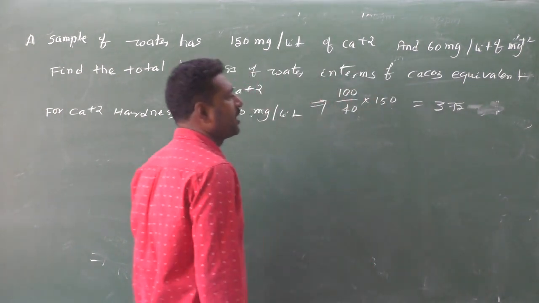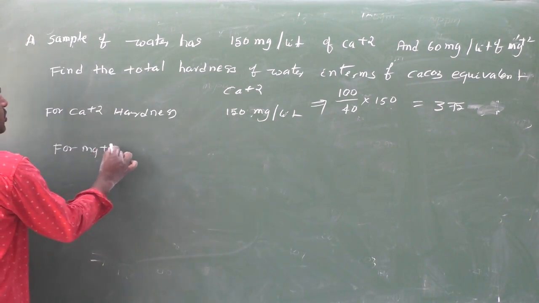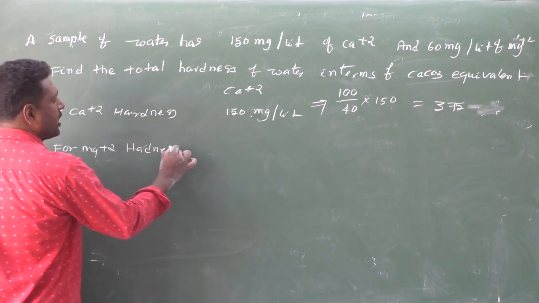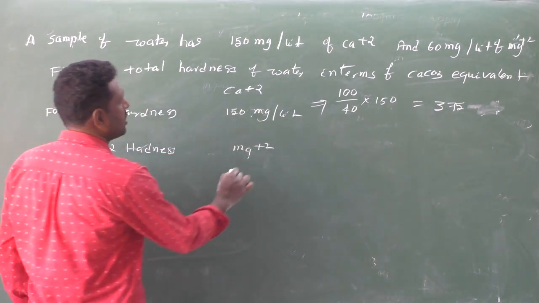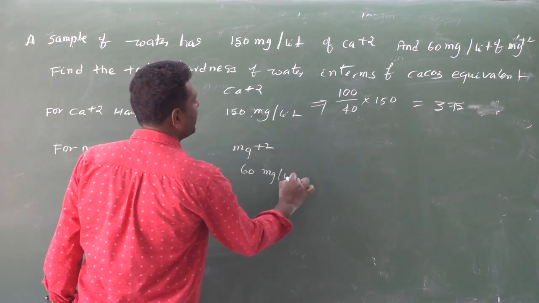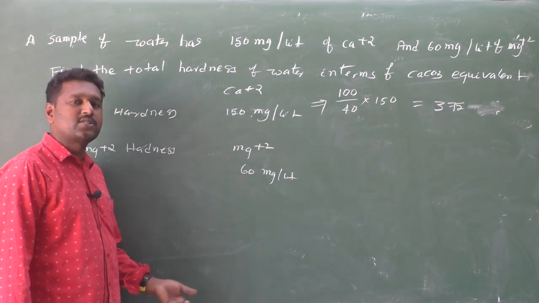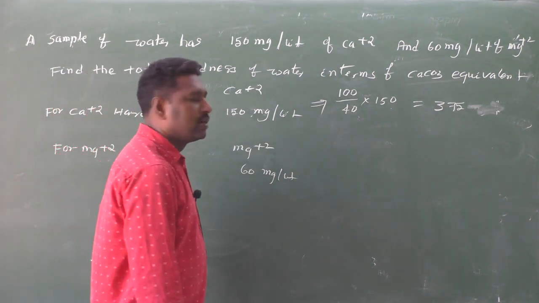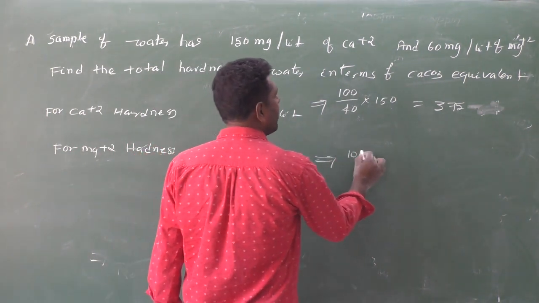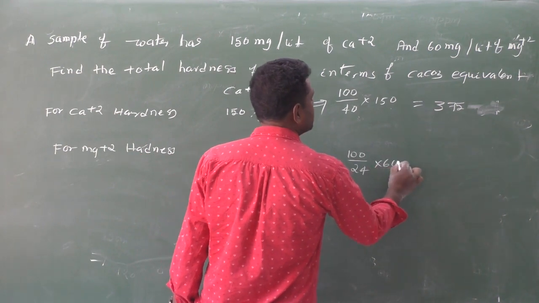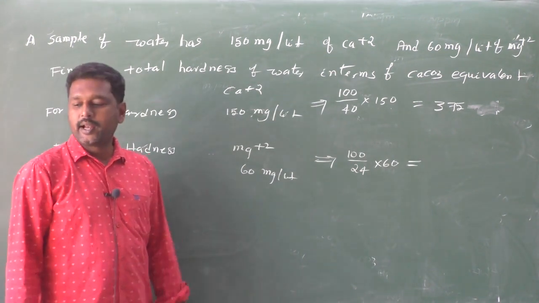This is 375. After that, for magnesium Mg+2 hardness: Mg+2 is how much? 60 milligram per liter. Mg+2 atomic weight is 24, so its gram molecular weight is 24. Therefore, 100 by 24 into 60, that is 250.